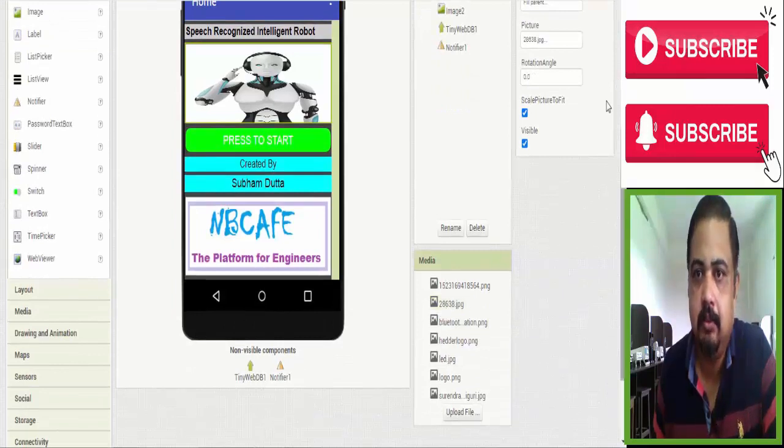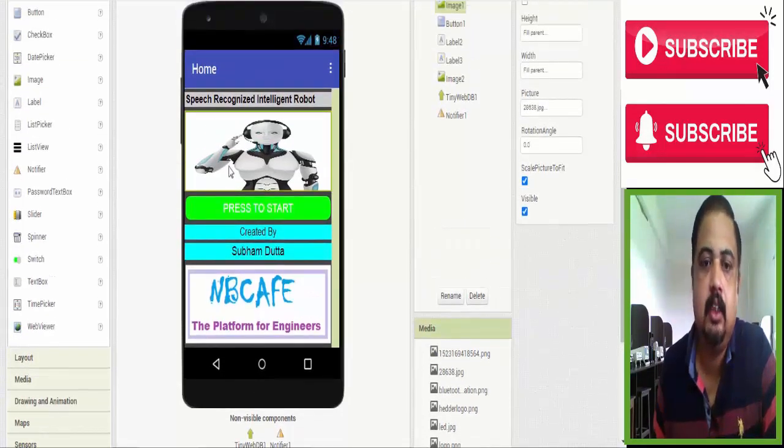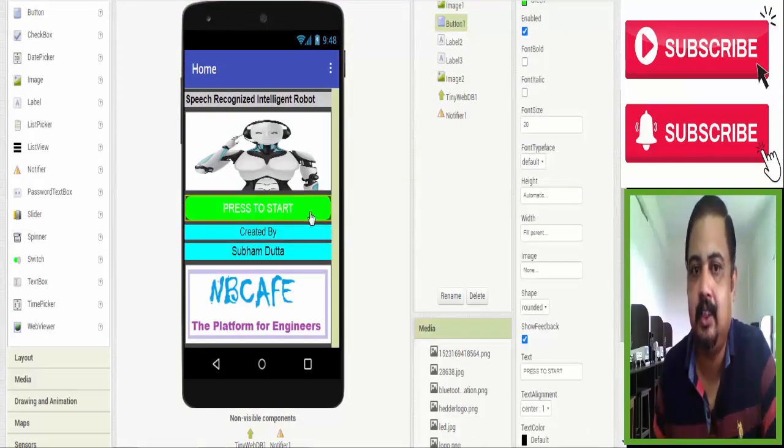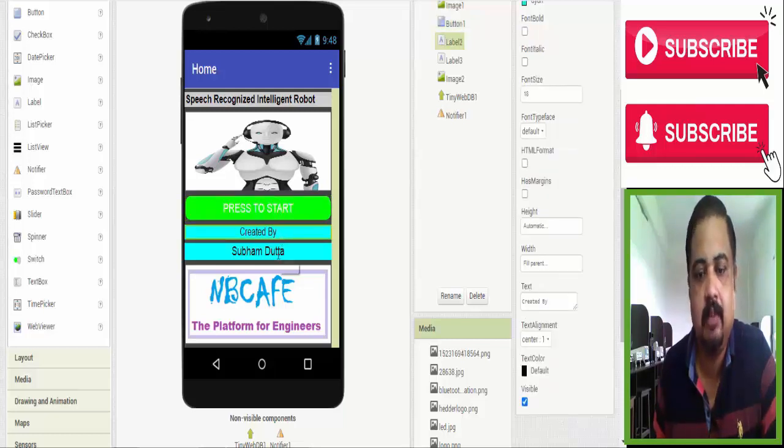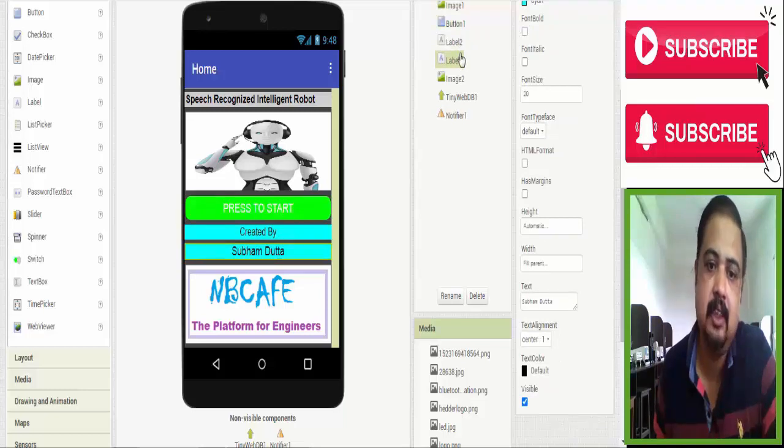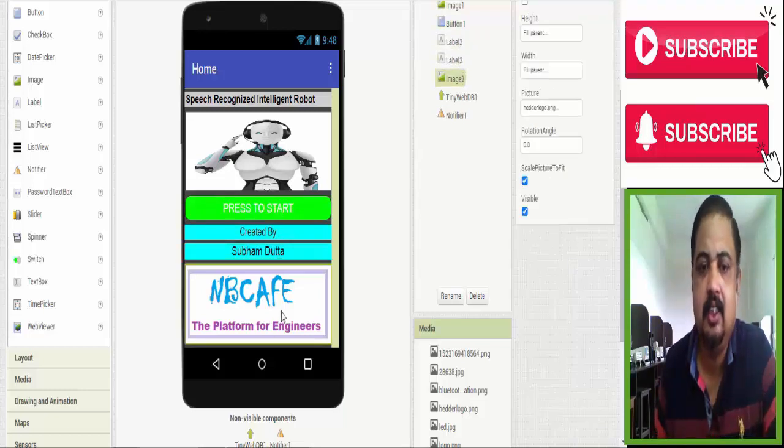Now one button is used, press to start, so when we press this button then we go to the next page. Okay, and two labels again, created by Shubham Datta. And another image is used for my website name, that is nbcafe.in, so everything is available on our website. If you face any difficulty, you go to our website and see the process. Everything is given, every block, photo and everything.